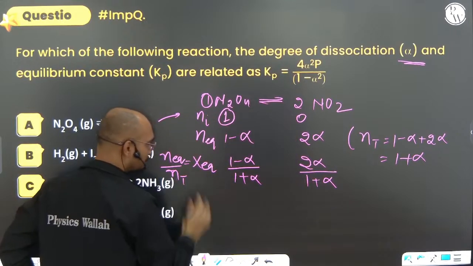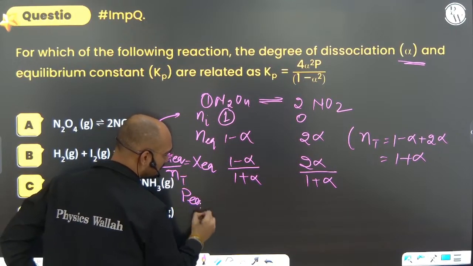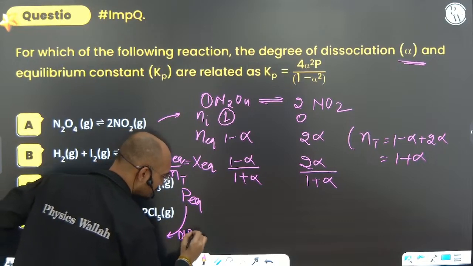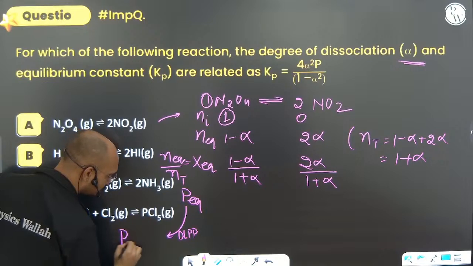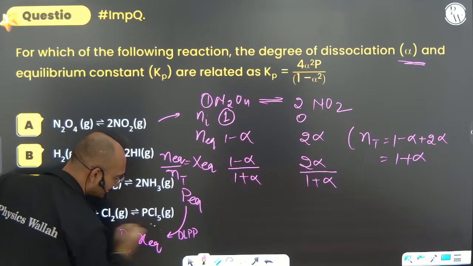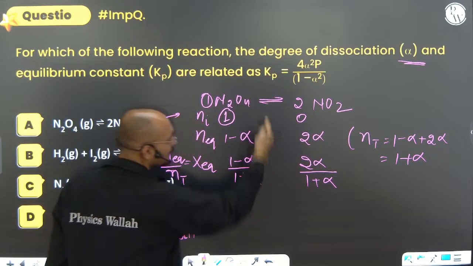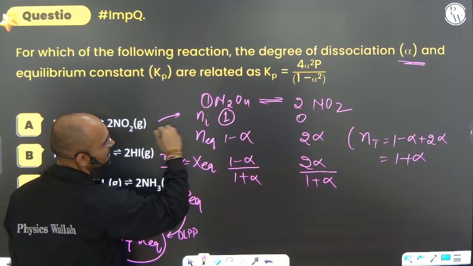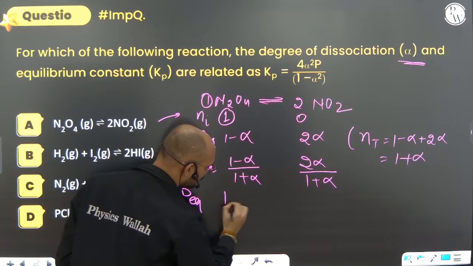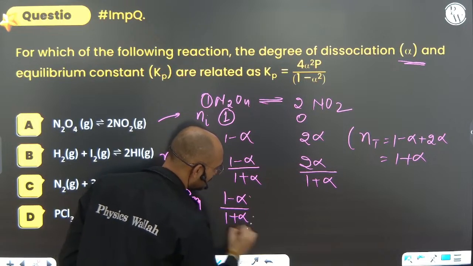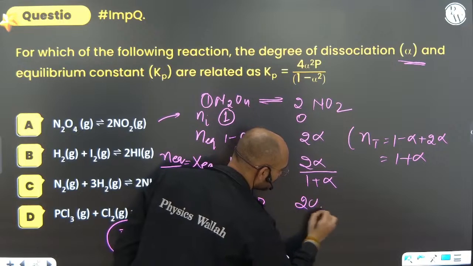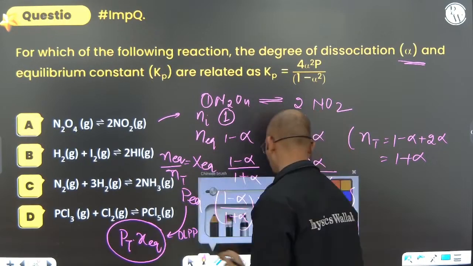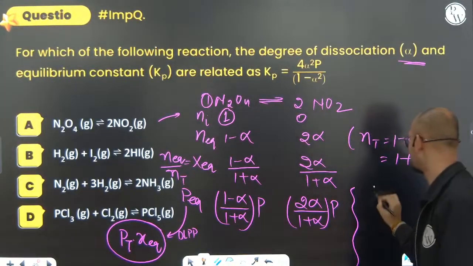Okay. Now you have got that. Now what will be P equilibrium? According to Dalton's law of partial pressure, it becomes equal to P total into X equilibrium. Here, what is the P total? P total is given, capital P. So for N2O4 it is 1 minus alpha by 1 plus alpha into P, and for NO2 it is 2 alpha divided by 1 plus alpha into P. So therefore, directly use the Kp formula.